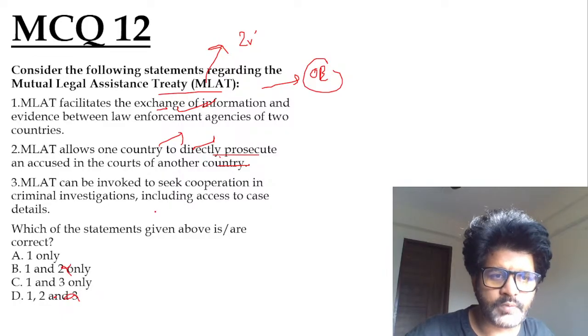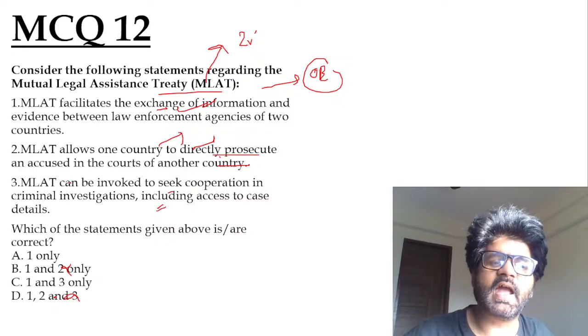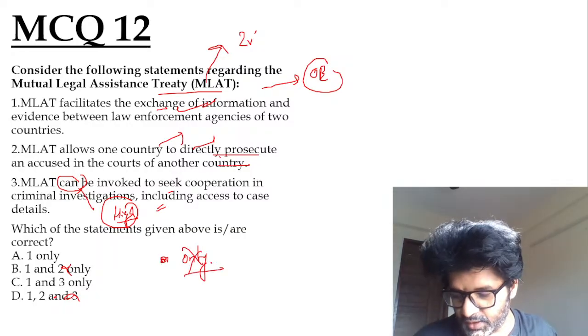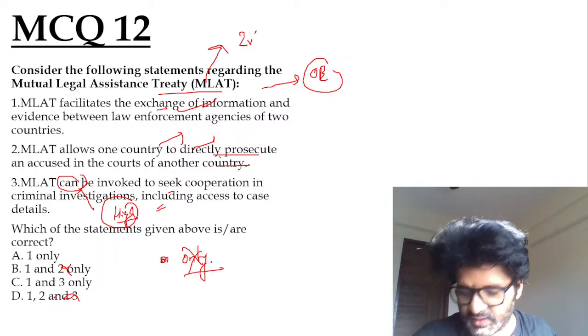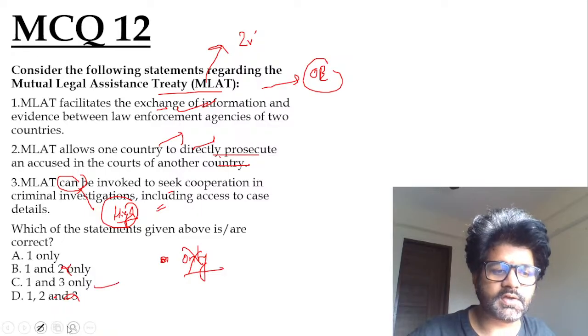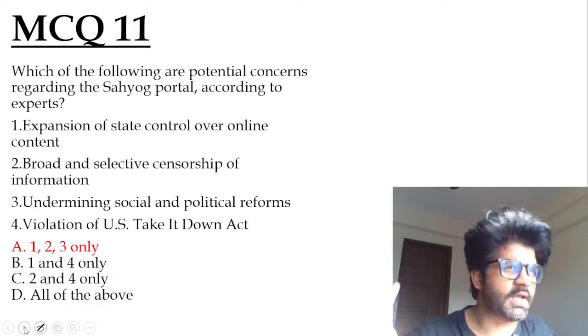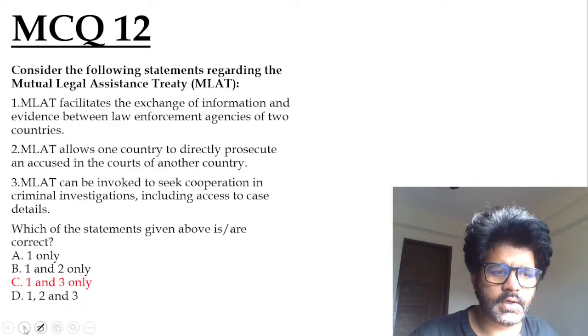You're left with A and C. It can be invoked to seek cooperation. Whenever the option contains 'can', the probability is very high that the option is correct. When the option contains 'only', the probability is very low that the option is correct. So the answer is, as Pratik and Harshini stated, C, 1 and 3 only. Very good here. You can have a look at yesterday's Hindu analysis for all these topics.